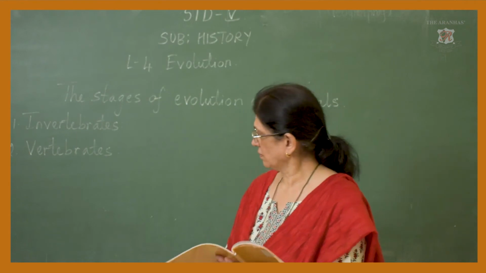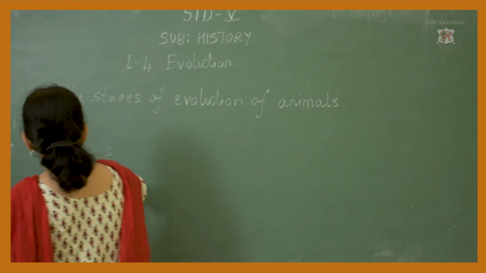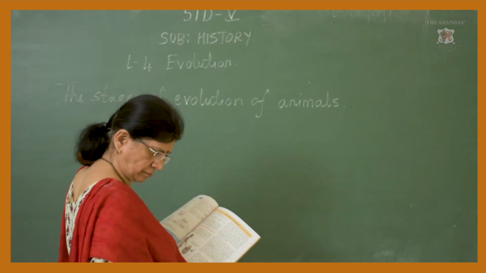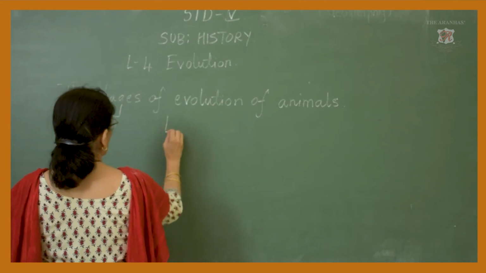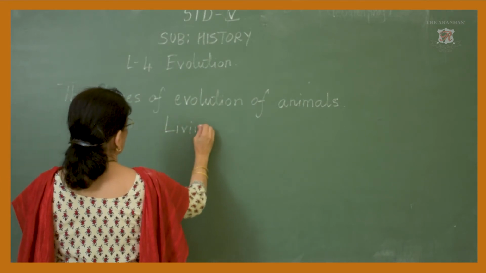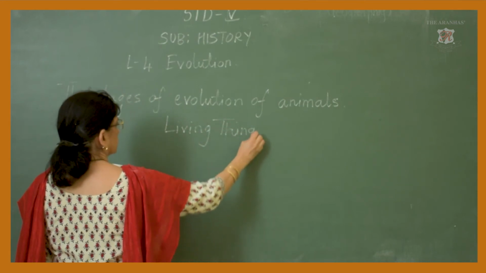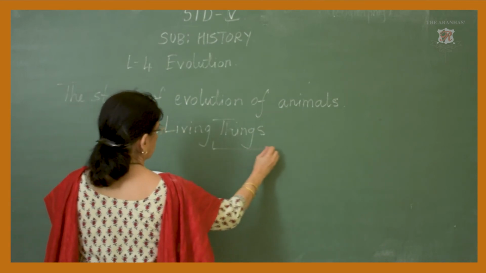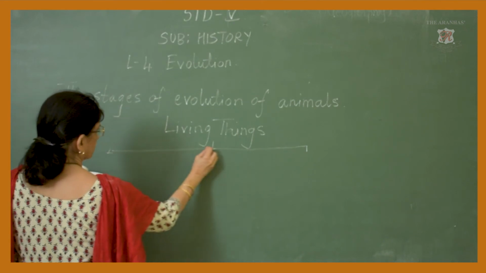Now let us see the classification. Now living things are classified into invertebrates and vertebrates.